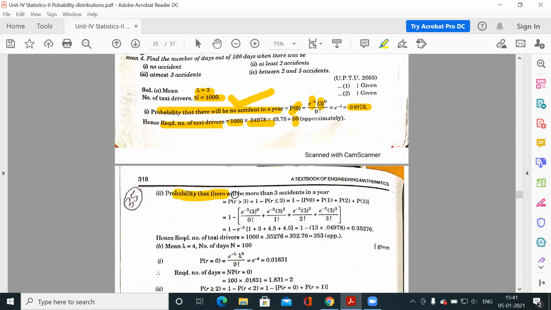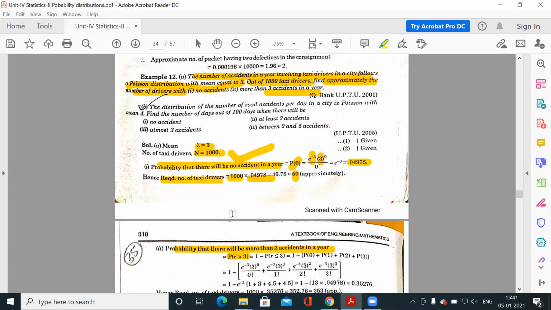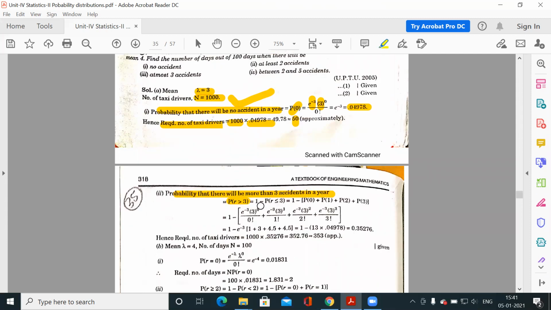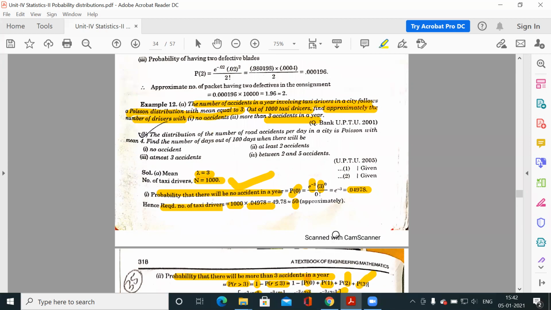Similarly, for the probability that there will be more than 3 accidents in a year, more than 3 means r is greater than 3. Because there is no upper limit, we have to convert this into 1 minus the probability of r less than or equal to 3. So P0, P1, P2, P3, you have to calculate 4 probabilities and subtract their sum from 1. This is your probability, and 1000 times this probability will give you the approximate number of drivers with more than 3 accidents in a year.